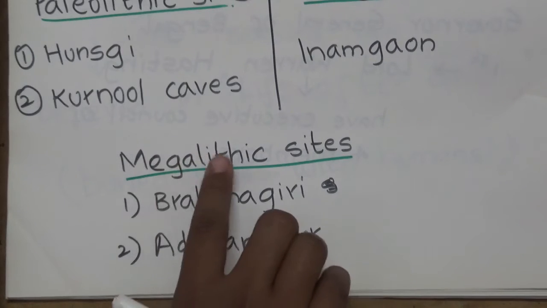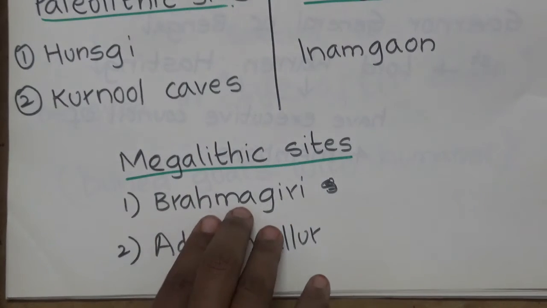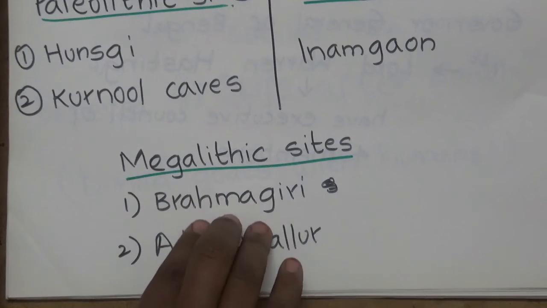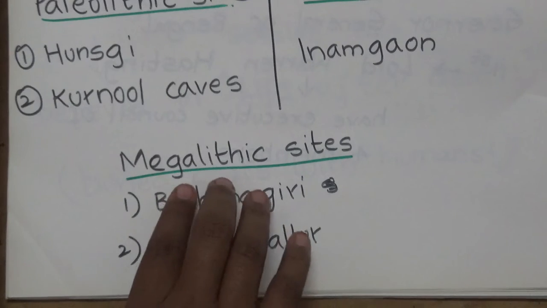So these large stone sites are those sites where burial sites are marked. A large stone indicates a burial site, and this tradition is still carrying on.